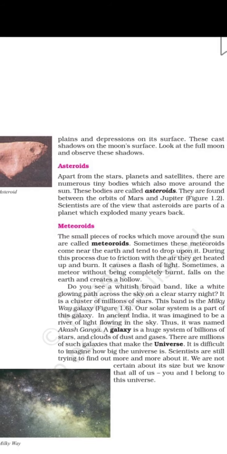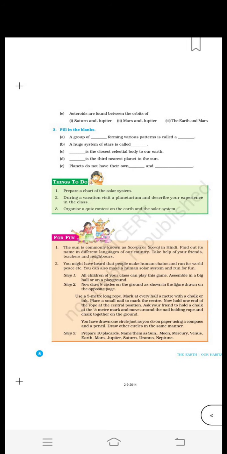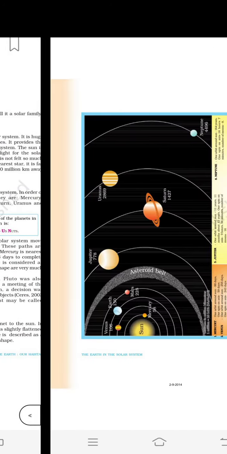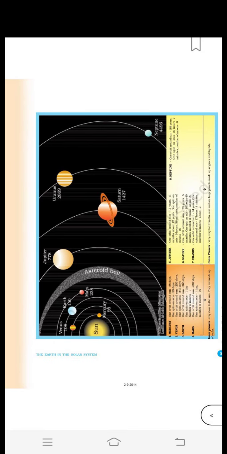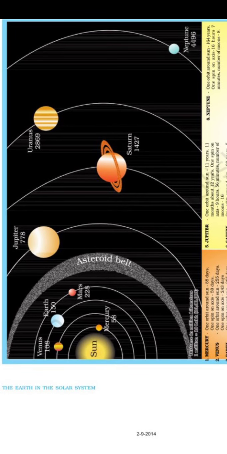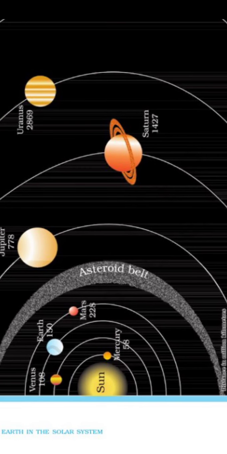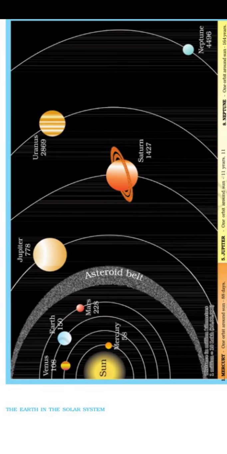I am showing you a figure of the asteroid belt. You can see the sun, and Mercury, Venus, Earth and Mars. Between Mars and Jupiter, you can see the asteroid belt. This asteroid belt tells us these are small rocks that exploded many years back.